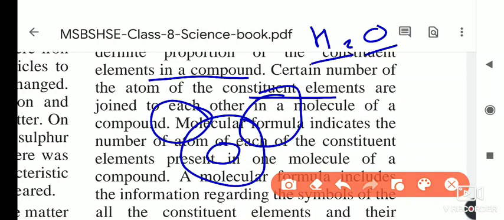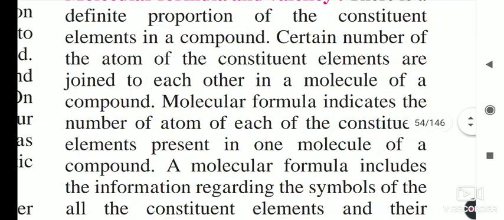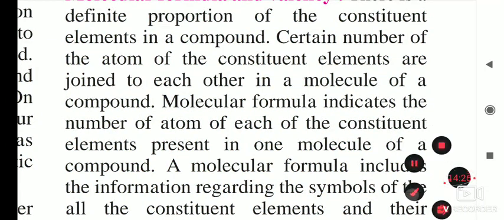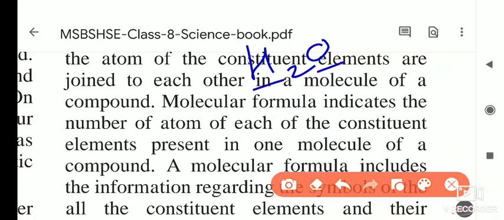So in H2O, if you see here in the figure, I join the two hydrogens with the oxygen. This is the arrangement of the atoms in H2O. These two hydrogen atoms are joined to the one oxygen atom by chemical bonds. So the molecular formula indicates the number of atoms. If I write H2O, it is 2 hydrogen, 1 oxygen.